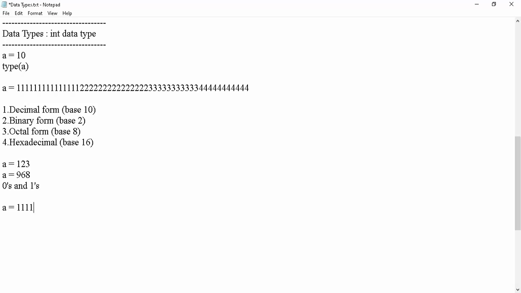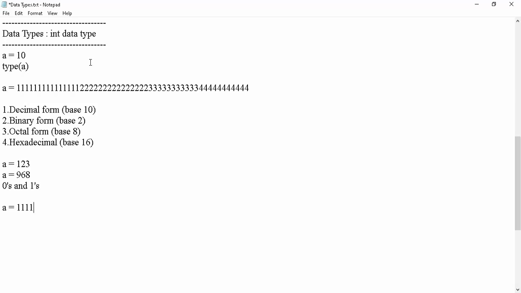It is absolutely not a binary form. Please listen carefully. If I write it like this, it is not treated as a binary number. The reason is that by default every number is always considered as a decimal only and not binary, because the default number system is base 10. That's why it is never considered as 111 in binary form.